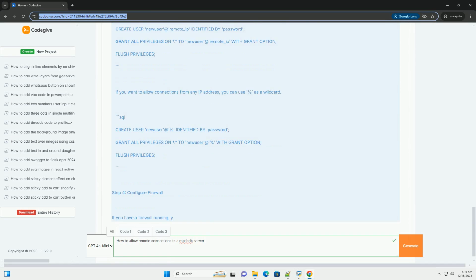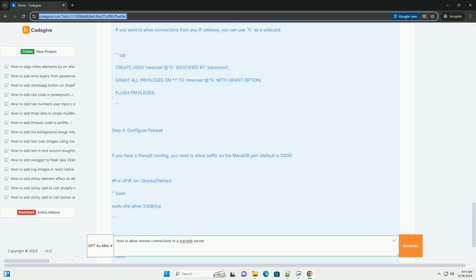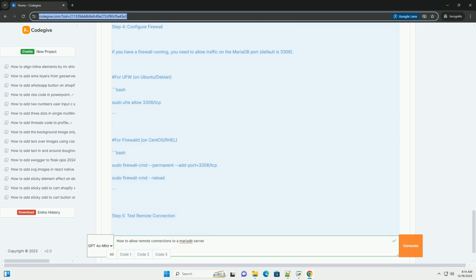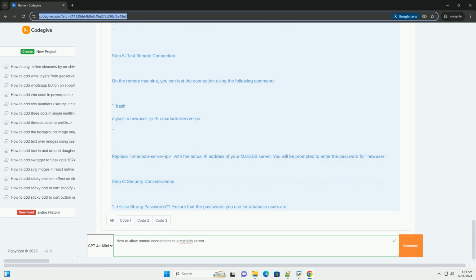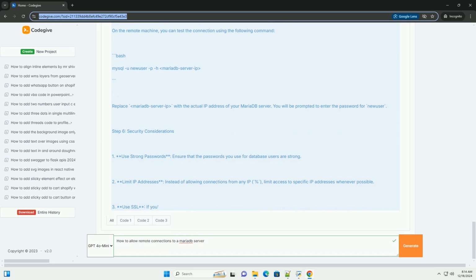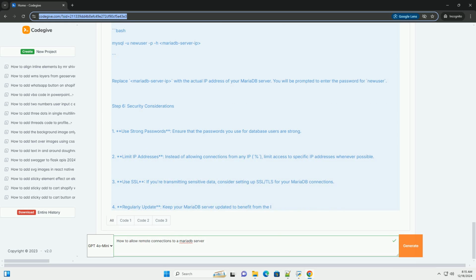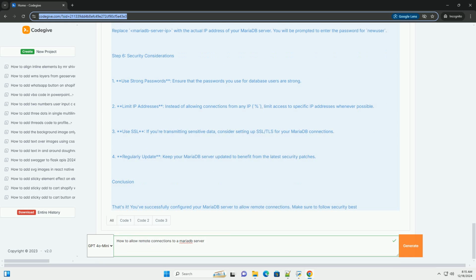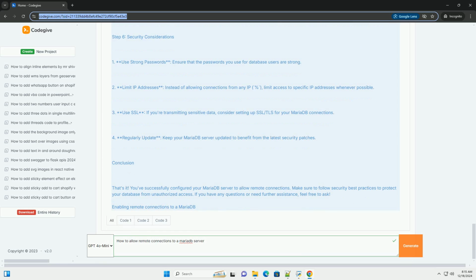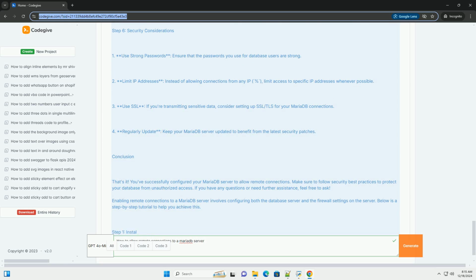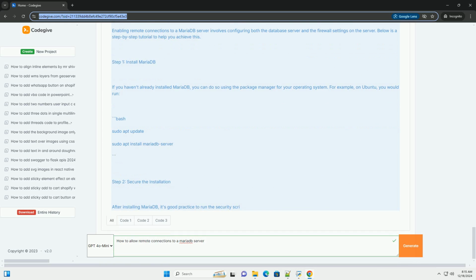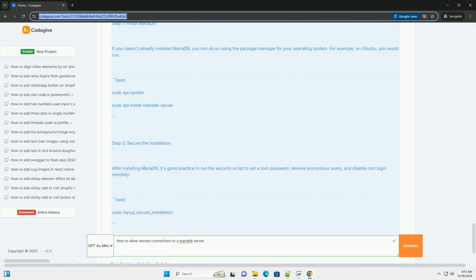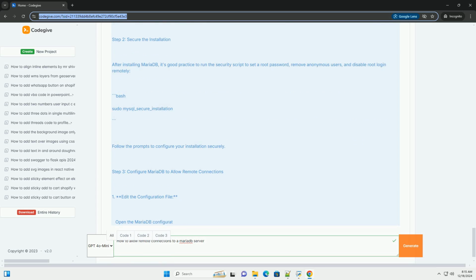Step 1. Install MariaDB. If you haven't already installed MariaDB, you can do so using the following commands based on your operating system. For Ubuntu/Debian: bash sudo apt update, sudo apt install mariadb-server. For CentOS/RHEL: bash sudo yum install mariadb-server.